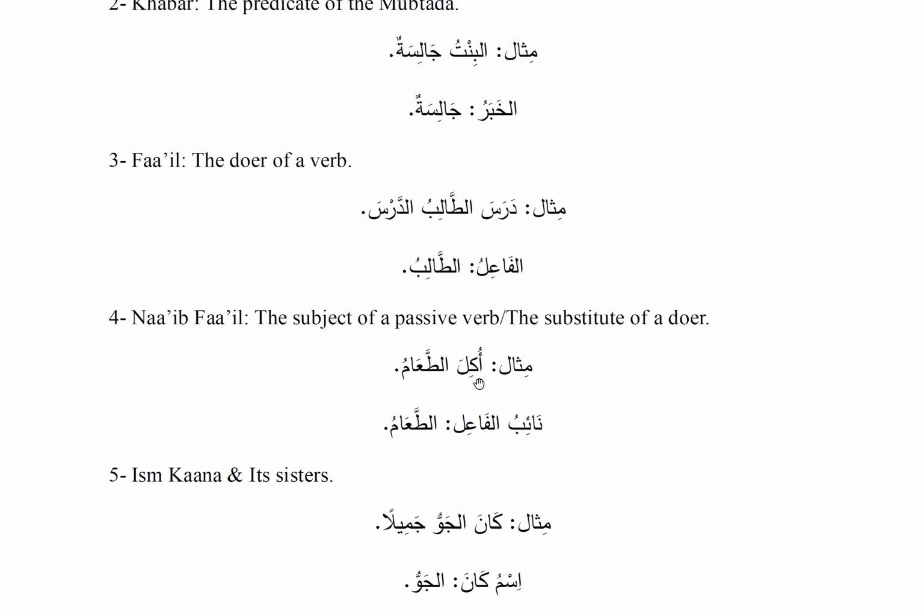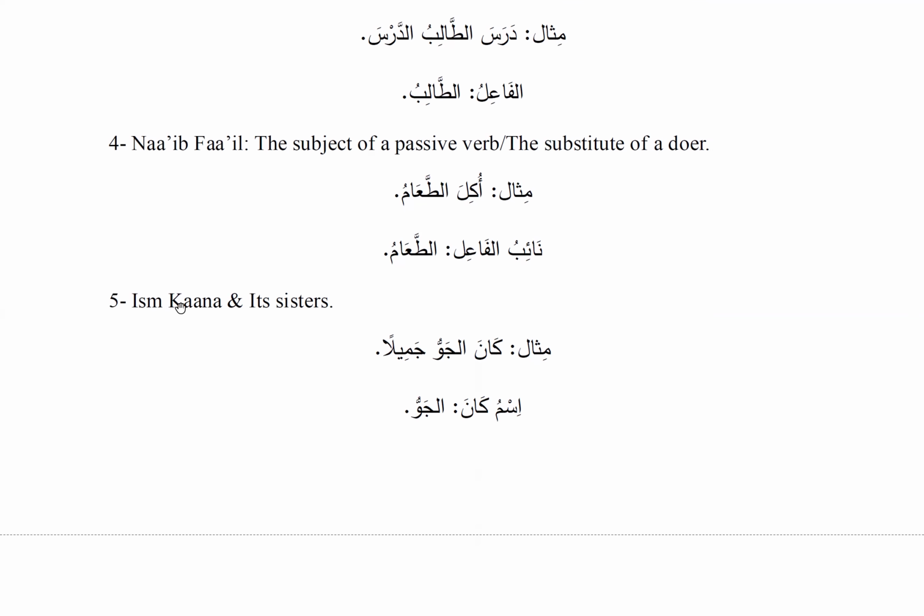For example, ukila at-ta'amu, the food was eaten. Generally we would say, for example, the student ate the food or the boy ate the food. Now the doer is not mentioned, it's removed, and we just say the food is eaten. The naib al-fa'il that we're looking at is at-ta'amu here. That's why you could say naib al-fa'il at-ta'amu.